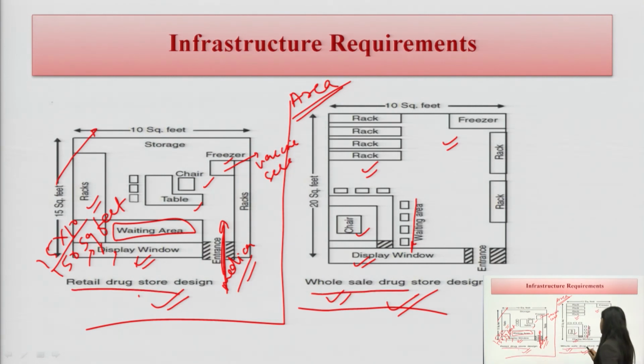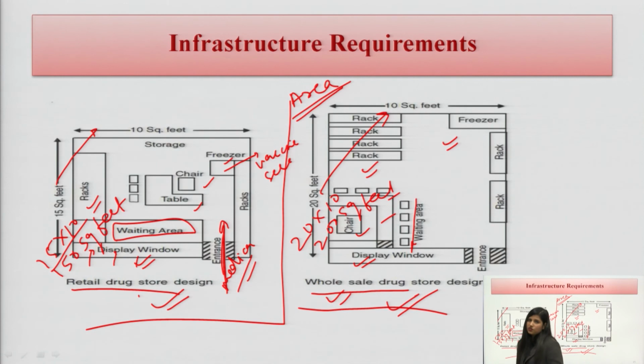Whereas, for the wholesale drugstore, what is the minimum area? It is likely to be 200 square feet. So, these are some of the basic requirements for the community pharmacy, and the only difference is the area. There should be the display window, there should be the waiting area, some racks for putting the medication, and a freezer for putting the vaccines and serums, and in this manner we can design our community pharmacy.